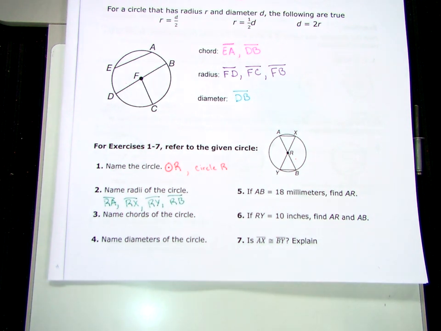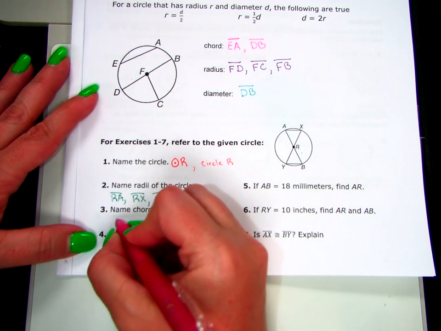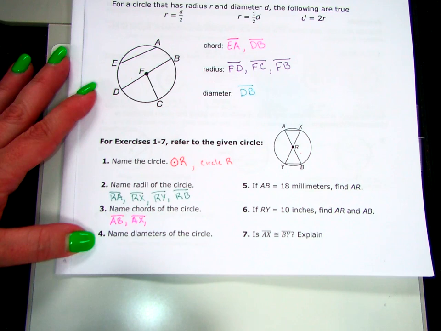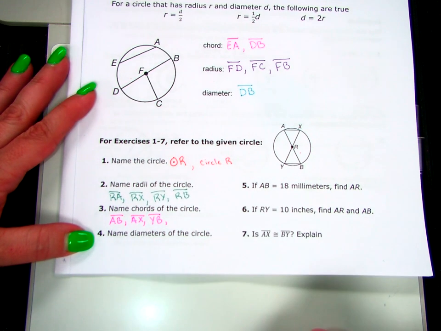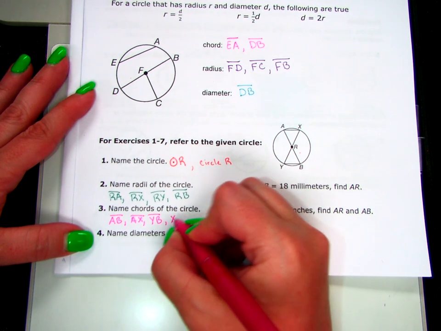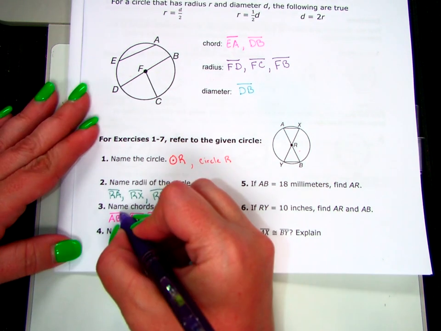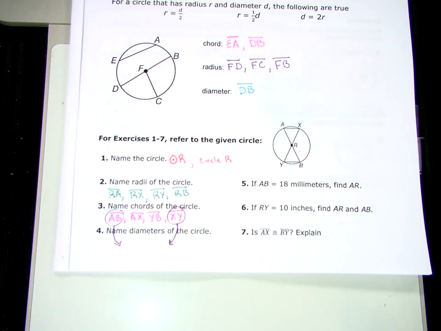Okay? Name the chords of the circle. What are my chords? I heard AB. I heard AX. What else? YB. Anything else? XY. Name the diameters of the circle. AB and XY. So they get to be written in both places because remember a diameter is a special chord. So they get to be called chords, but they're special chords, so they're also called diameters.